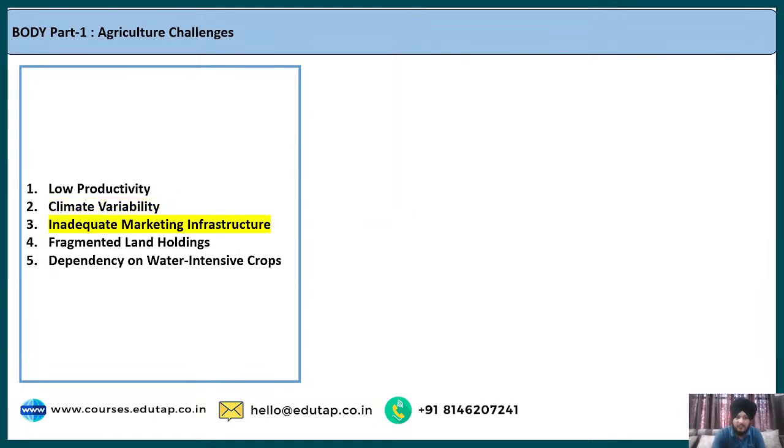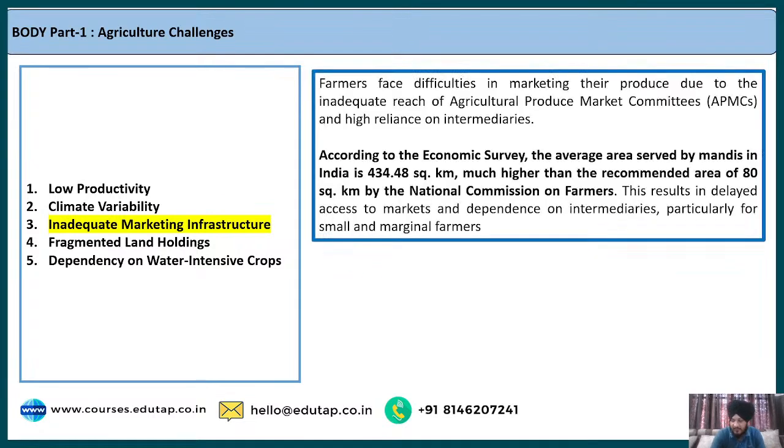The next point is regarding inadequate marketing infrastructure. This is one of the important factors highlighted in the Economic Survey. Very precisely, the Economic Survey says that farmers in our country face difficulties with respect to marketing. And what is the reason behind this inefficient marketing infrastructure?